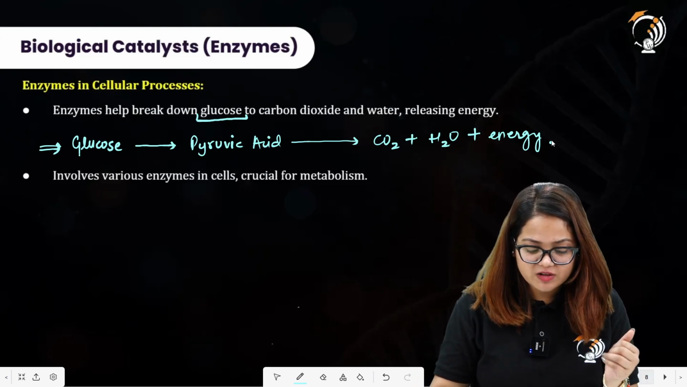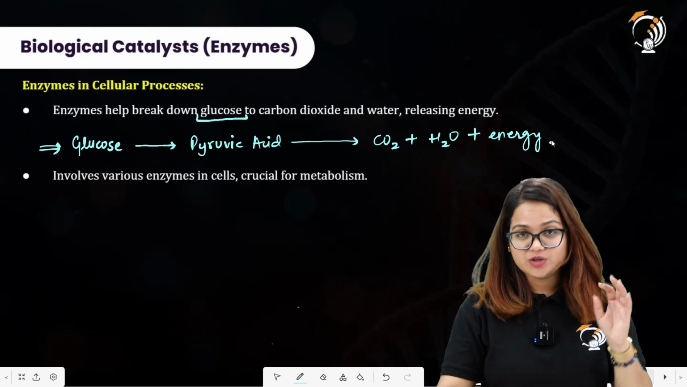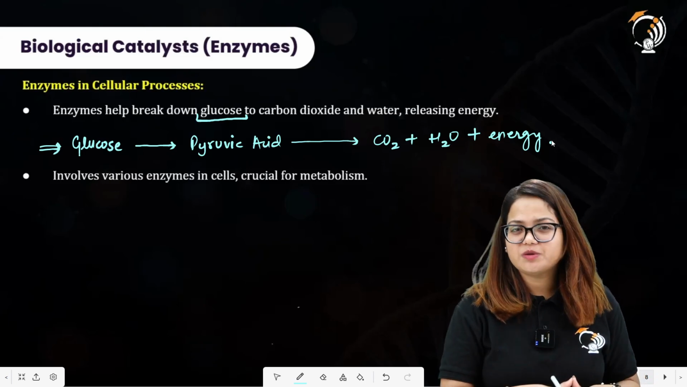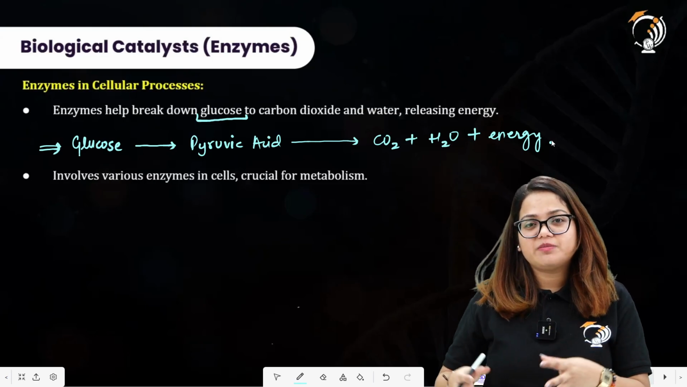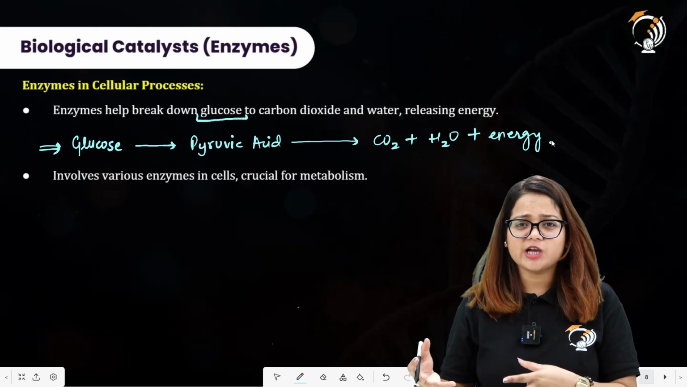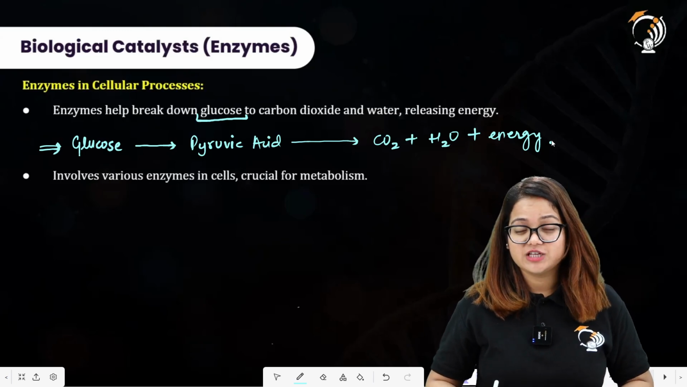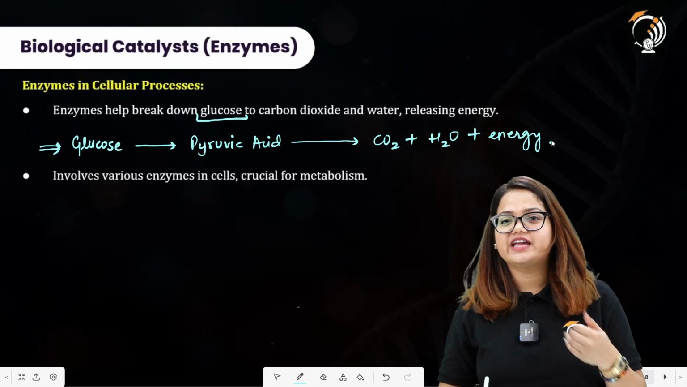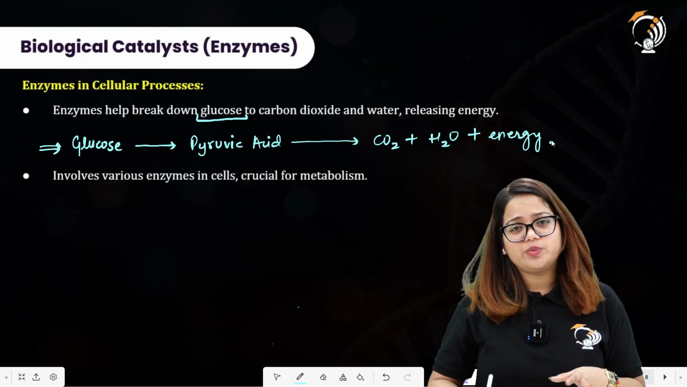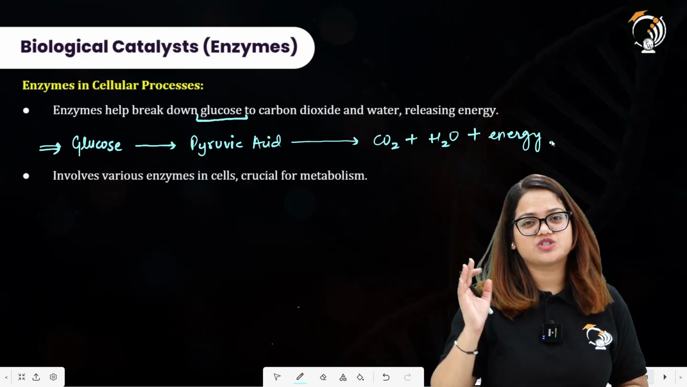Then we have various enzymes in cells that are crucial for metabolism. So we do require enzymes to carry out the cellular processes, that is metabolism. Either it is making up of something, or it is breaking down of a large molecule into smaller molecules. All of these reactions include enzymes. All right. So enzymes carry out all of these reactions that are occurring either inside the cell or outside the cell, or whatever reaction you call. Most of these reactions are occurring in the presence of enzymes.